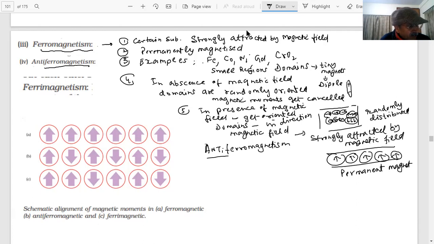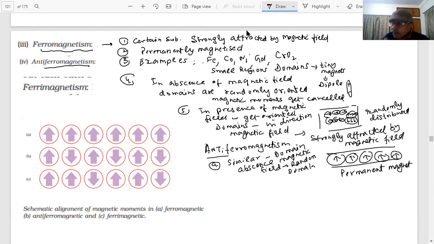They have a domain structure similar to this, randomly oriented, in the absence of the field. Their structure is similar, these domains, in the absence of the field. Okay? Randomly distributed domains.